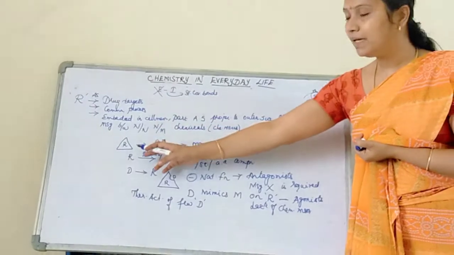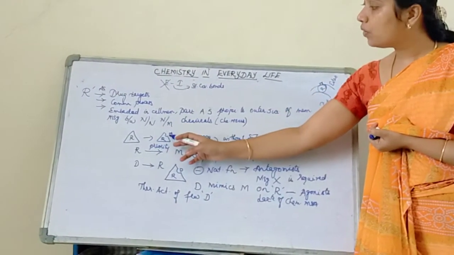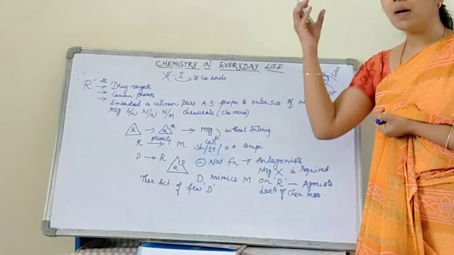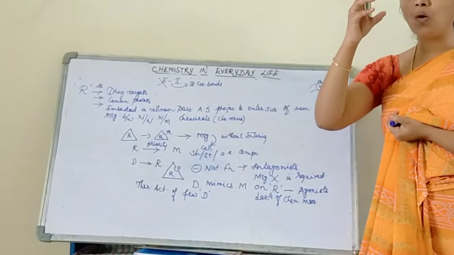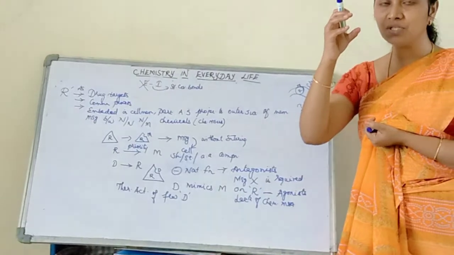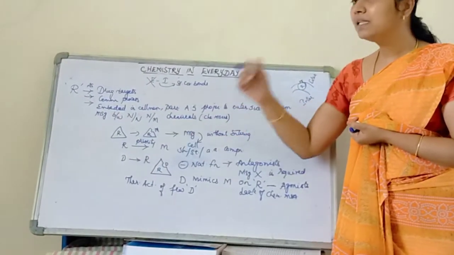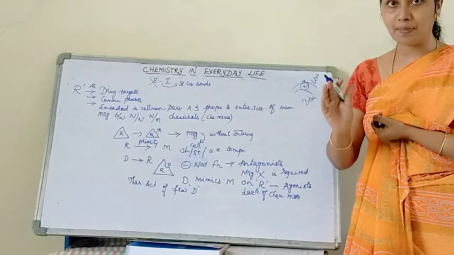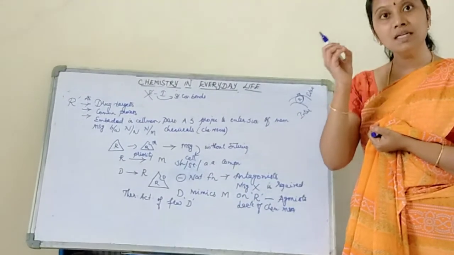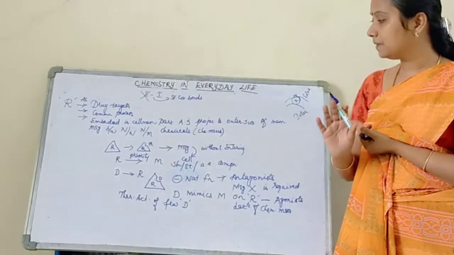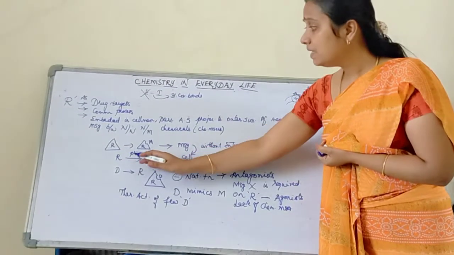I told you I have my receptor. My receptor is going to provide a site for the messenger. So my messenger will come and block in the receptor's site. When it comes and interacts at the receptor site, then message transfer happens. But my messenger didn't even enter the cell, yet the message is transferred inside the cell.